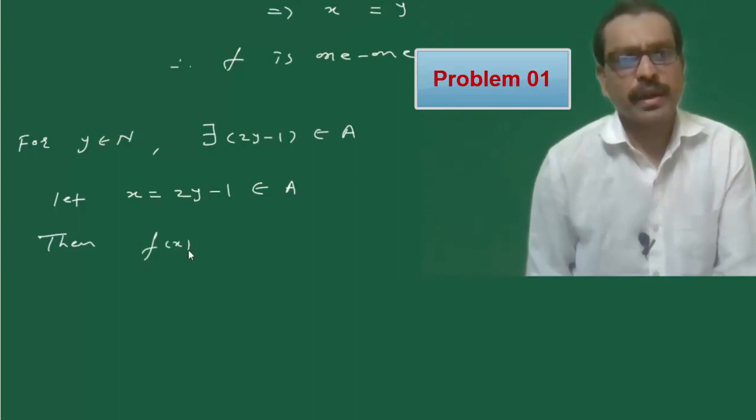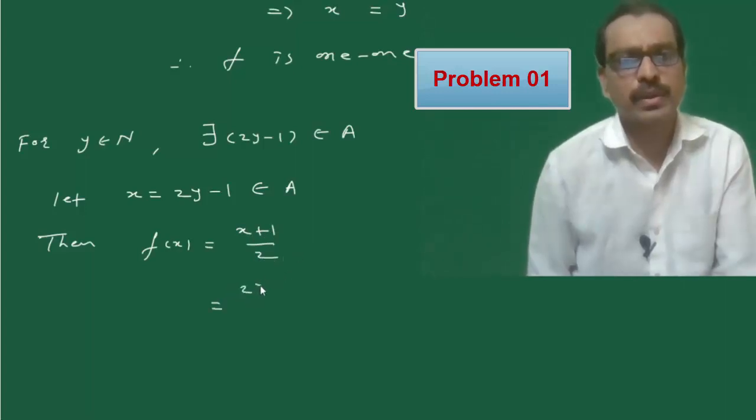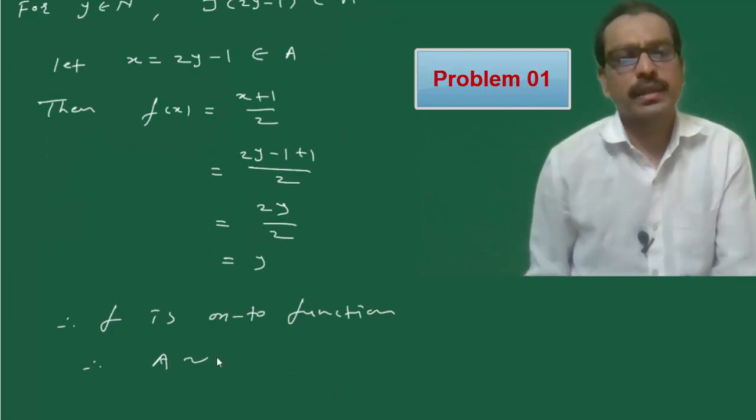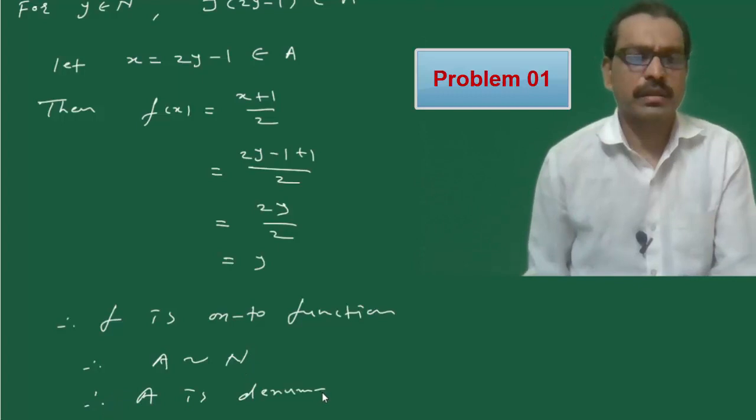Here f of x is defined by x plus 1 divided by 2, which is equal to 2y minus 1 plus 1 divided by 2. Then this is equal to 2y divided by 2, which is equal to y. Therefore, we say that function f is onto. Therefore, we say that A is equivalent to N. Therefore, the set A is denumerable.